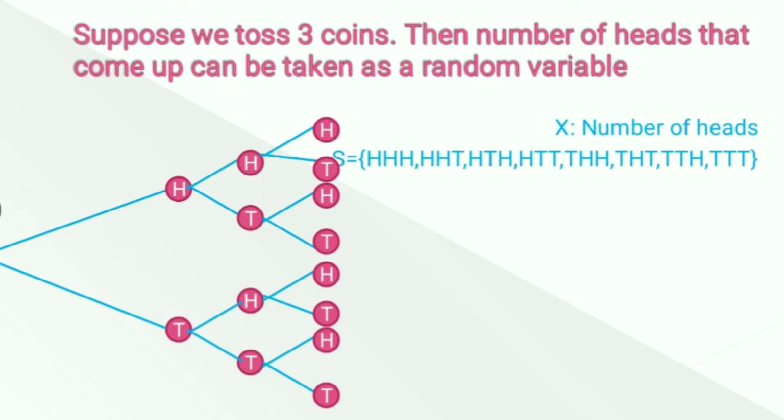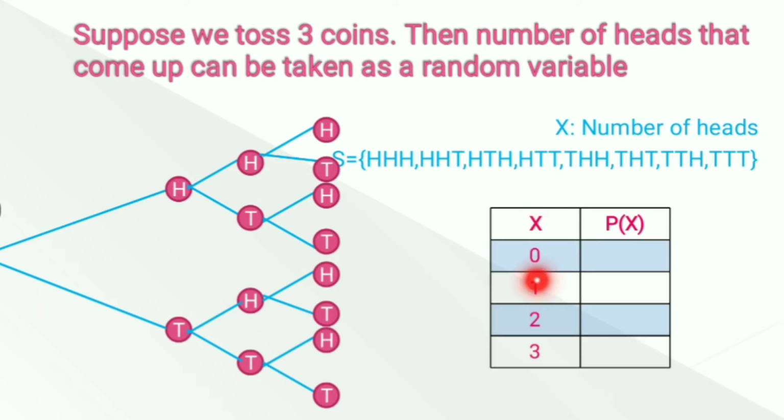So these are 8 elements in this sample space, not 9, 8 elements in this sample space, right? So this is the whole sample space. So we'll look at the random variable x. It will have certain probability. Now x denotes here the number of heads. So it can happen that 0 heads comes up, 1 head comes up, 2 heads come up or 3 heads come up. So x can take the value 0, 1, 2 and 3.